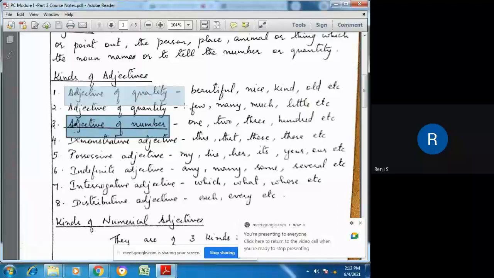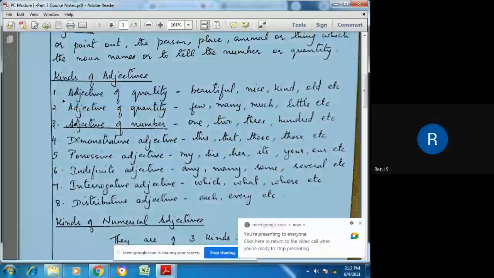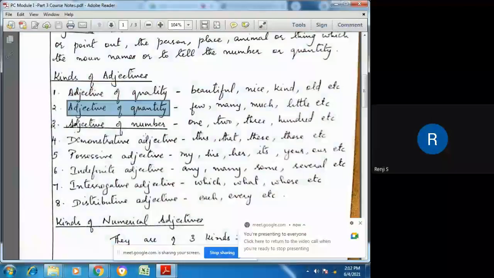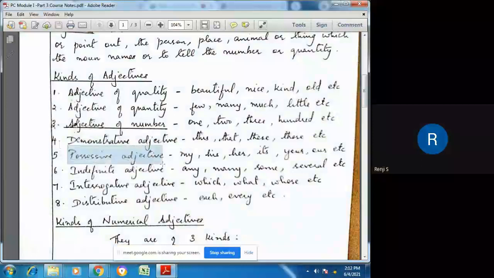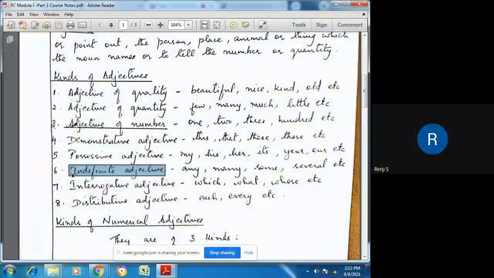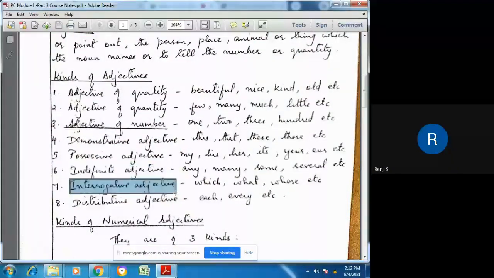First one is adjective of quantity. Second is adjective of quality. Third is adjective of number. Then fourth one is demonstrative adjective. Fifth one is possessive adjective. Then sixth one is indefinite adjective. Seventh one is interrogative adjective. And eighth one is distributive adjective. So these are the 8 kinds of adjectives, but we are focusing on only one kind. Now, what is the difference between all these?